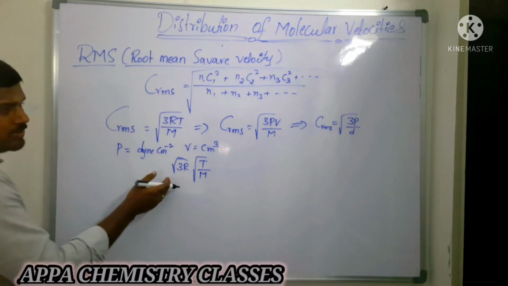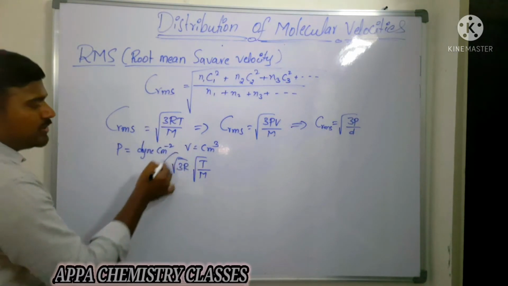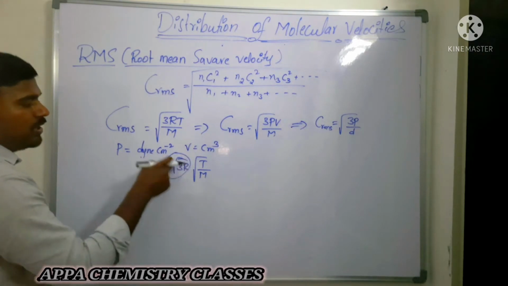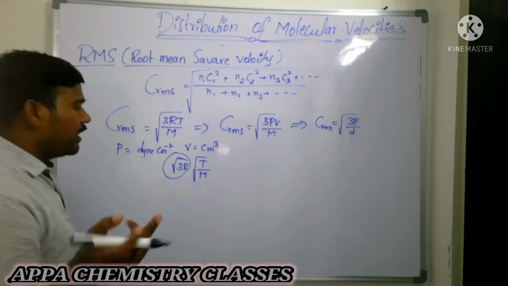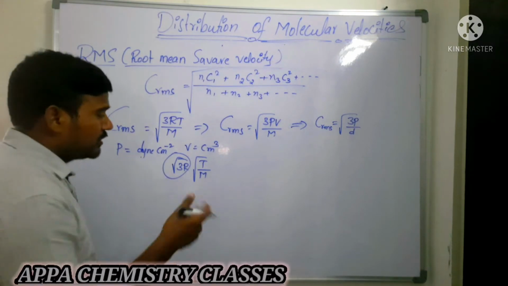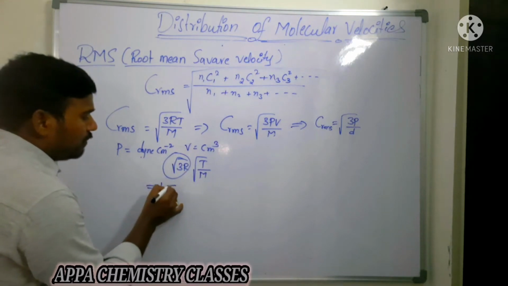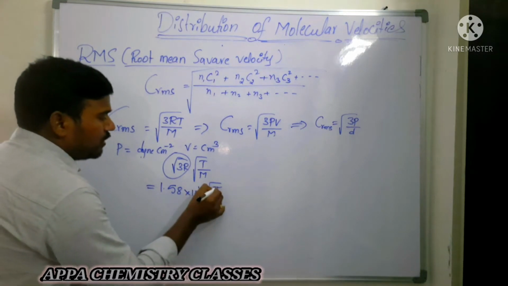It will be square root of 3RT by m. Now the R value will be different if you take pressure and volume in these units; you will get 0.0821 into 10 power something. If you substitute, you get 1.58 into 10 power 4 square root of T by m.